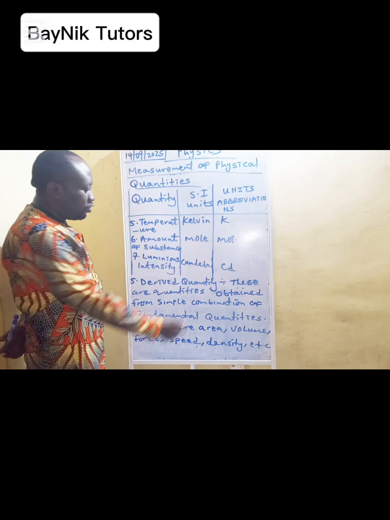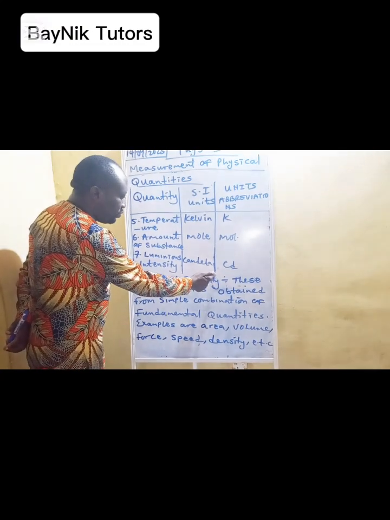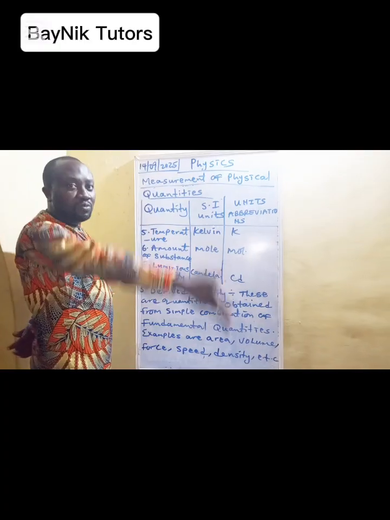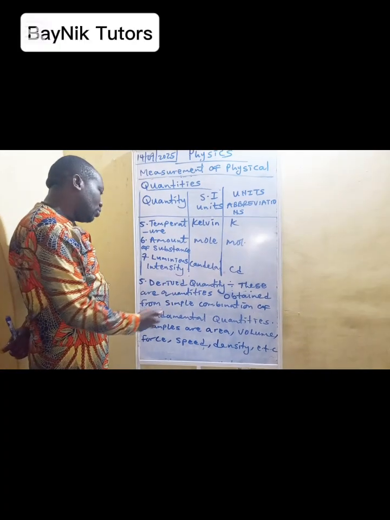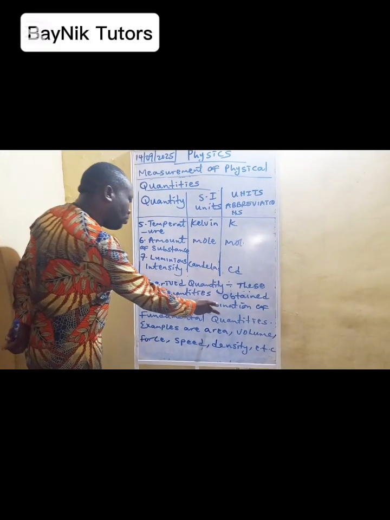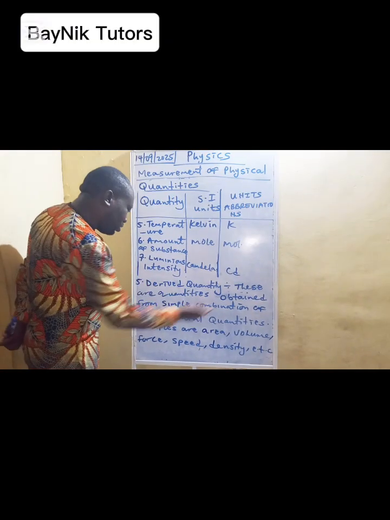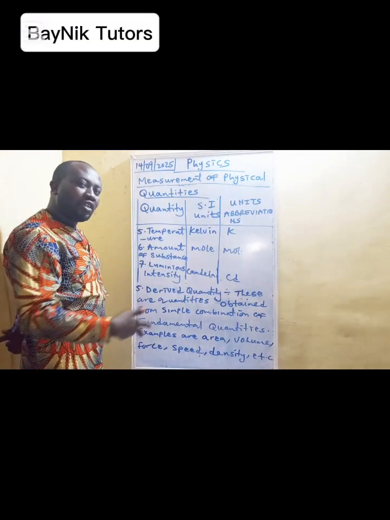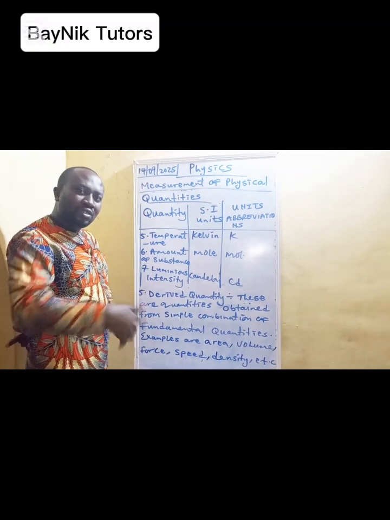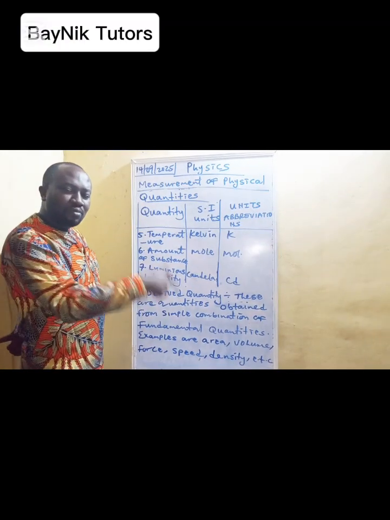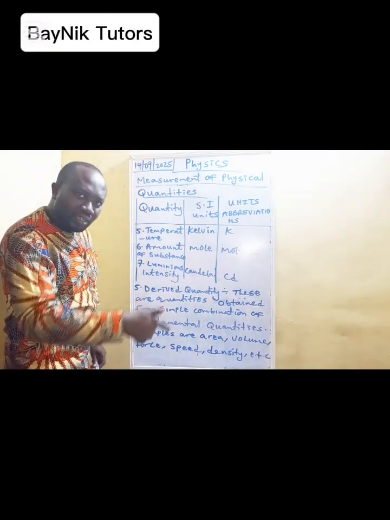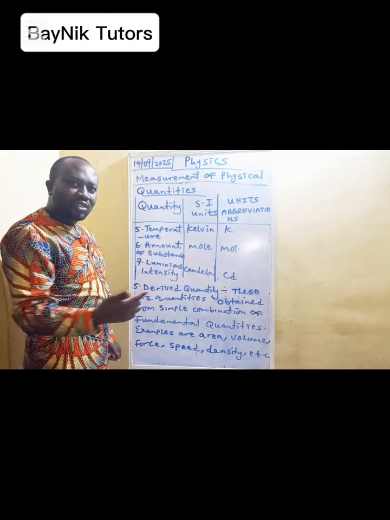That will now move us to what we call derived quantity. From the word derived, that means taken from something. These are quantities obtained from a simple combination of fundamental quantities. A derived quantity is an expression of fundamental quantities. This one is dependent, not like fundamental quantities that are independent. It depends on fundamental quantities, just like a parent.